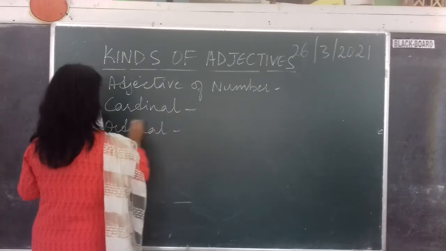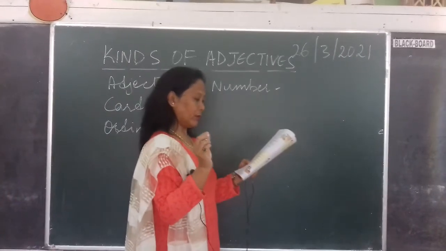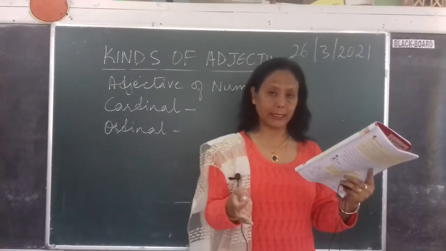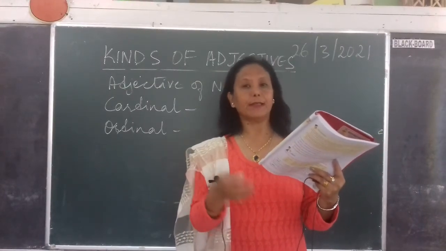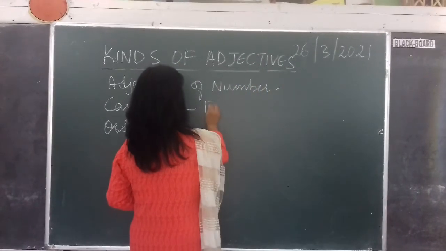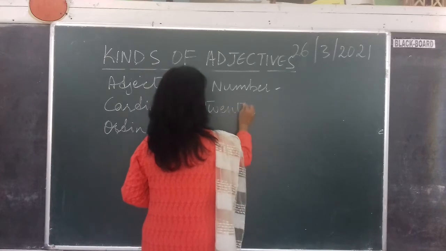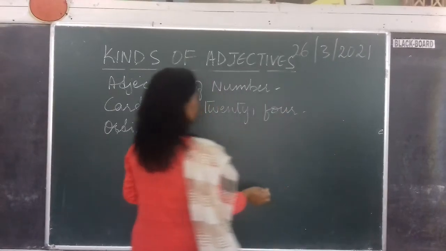Okay, so cardinal is what? Tells the number of people or things. For example, 20 days, 15 days, 5 men, 6 men. So these are cardinal. 20, alright, 4. So these are cardinal numbers.